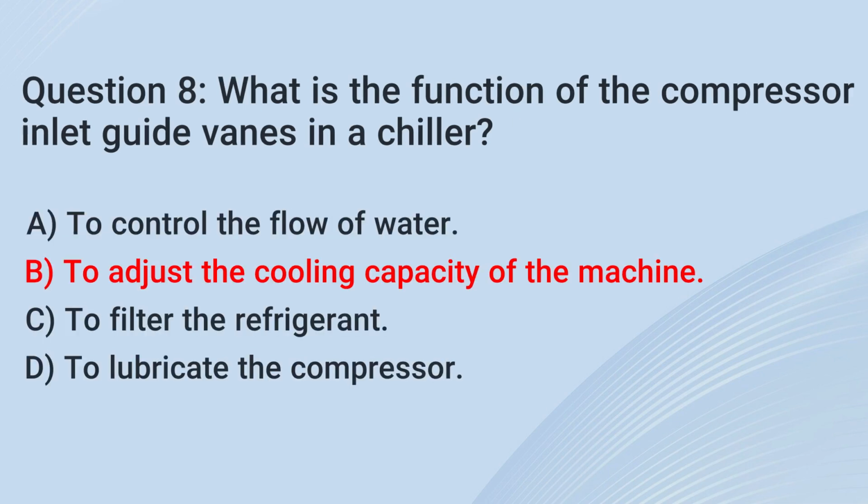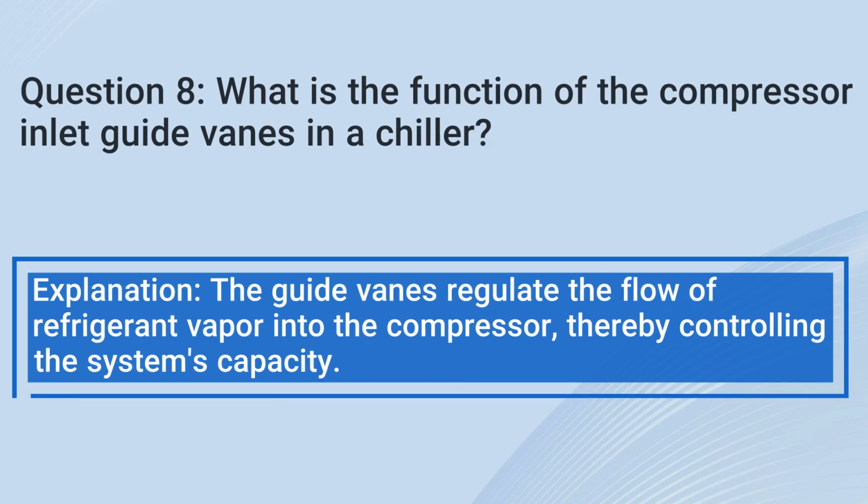The correct answer is B. To adjust the cooling capacity of the machine. Explanation: the guide vanes regulate the flow of refrigerant vapor into the compressor, thereby controlling the system's capacity.